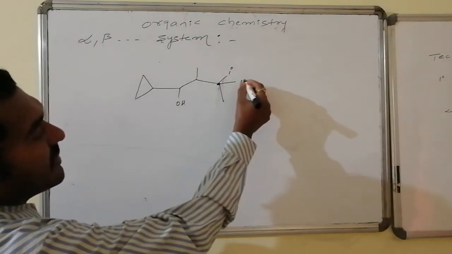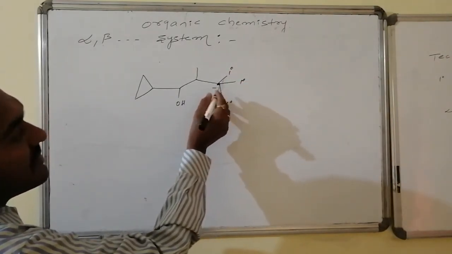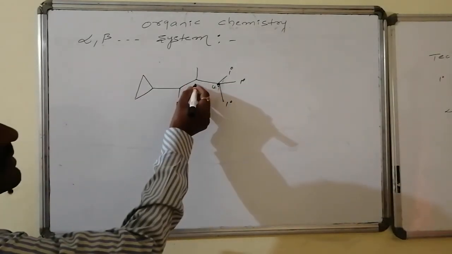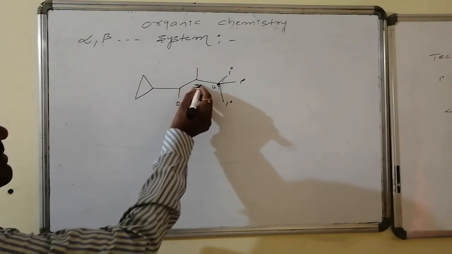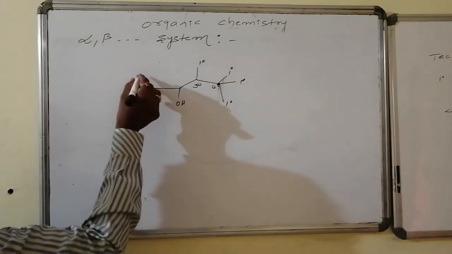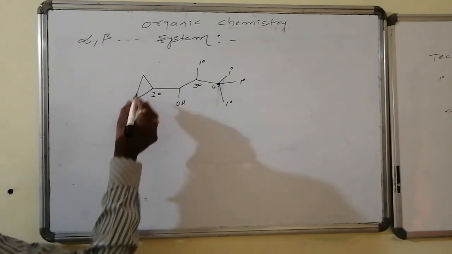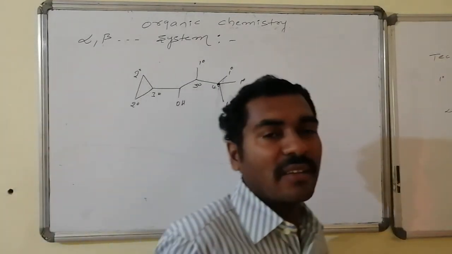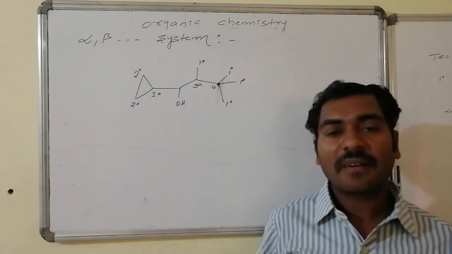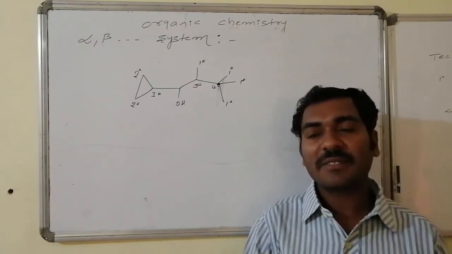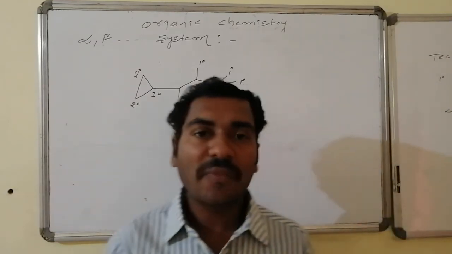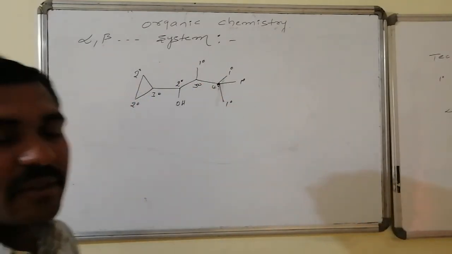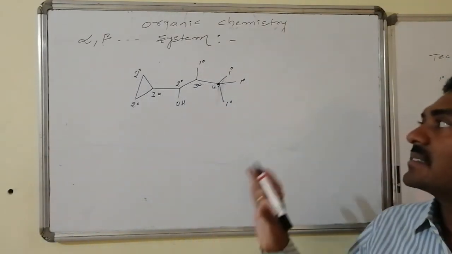Whereas this carbon is a primary carbon, this carbon is a primary carbon, but this carbon is connected with how many carbons? 4 carbons, hence it is known as a quaternary carbon. It is connected with 3 carbons, hence it is known as what? Tertiary carbon, and this is a primary carbon, and this is connected with 3 carbons, tertiary, 2 carbons, secondary, etc. And generally this is used for the counting of the carbons and hydrogens in chemical combinations, that is for the hydrocarbons, not for the others. If I take carbons into consideration, here 1 carbon, here 1 carbon, generally it belongs to the category of secondary carbon. Thus the carbons are of this type.